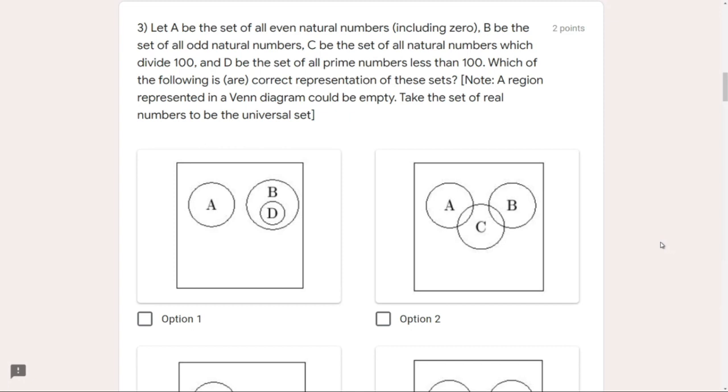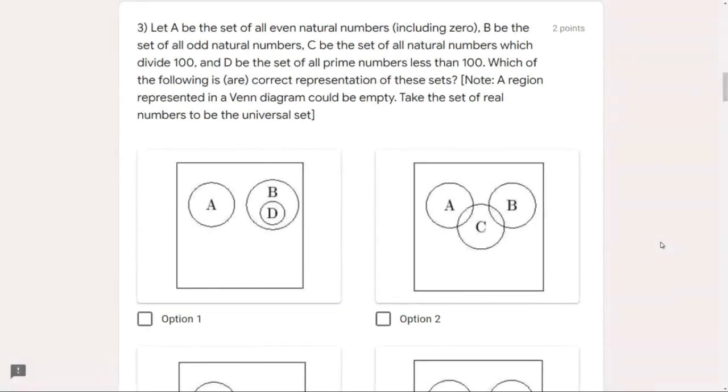We know A is the set of all even natural numbers. So it's clear to everybody, even numbers is known by everybody. B is the set of all odd natural numbers. One conclusion which we can draw here is that A and B can never occur together. Neither can they have any intersection, nor can any one of those sets lie inside the second set, right? Because even natural numbers and odd natural numbers are completely different.